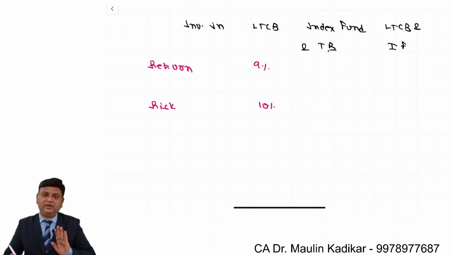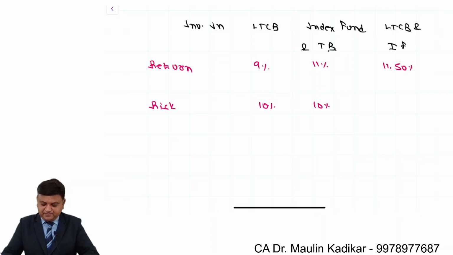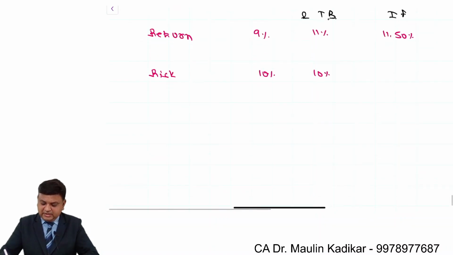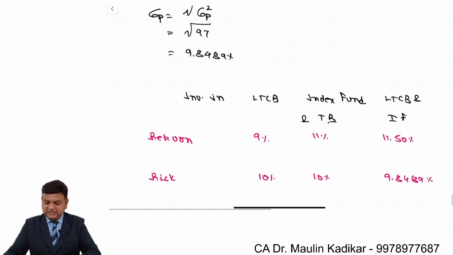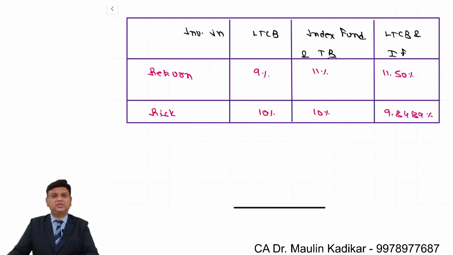In A part of the question, we have found that the return increases to 11 and the risk is remaining same, and accordingly only we had formed the portfolio. In the second part of the question, return increases to 11.5% and the risk reduces to 9.8489%. That is the way we will be having the return and risk for the different portfolios. So of course the conclusion is that yes, you can do even better by making investment in a combination of the long-term corporate bond and index fund.